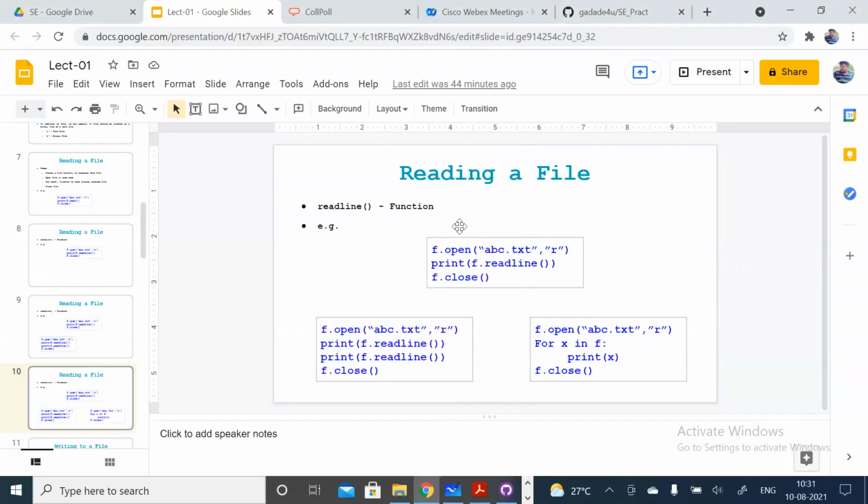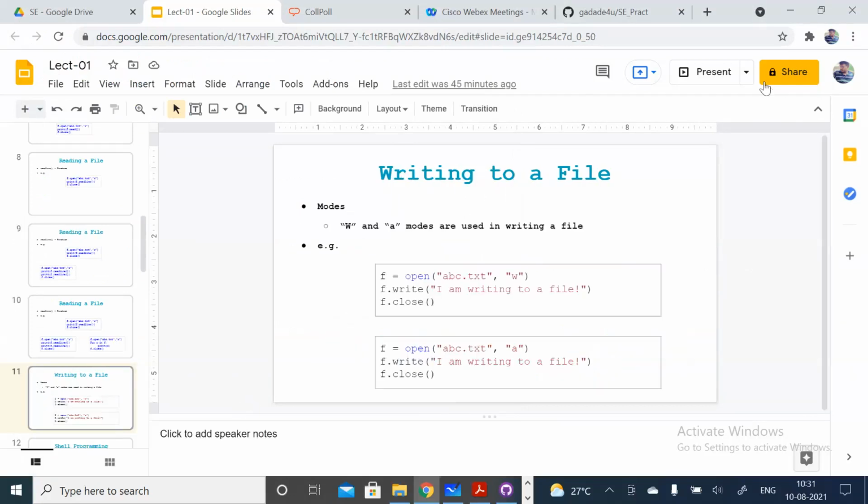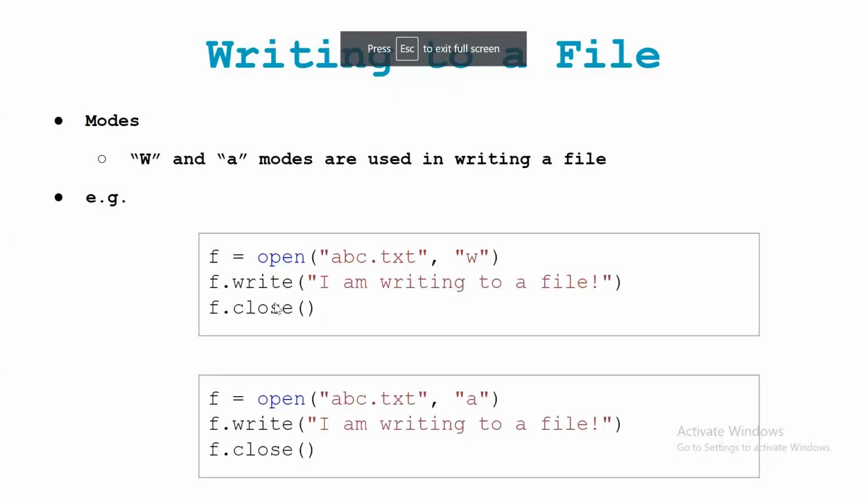Now we'll see how to write contents to the file, right? For writing we have two main modes: W and A. W means it will write at the first index, so if any content is there, it will be overwritten by the new content.